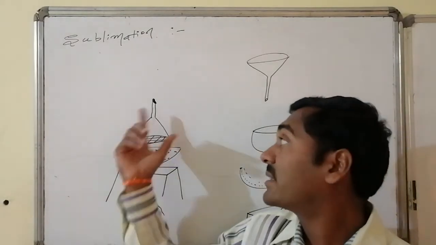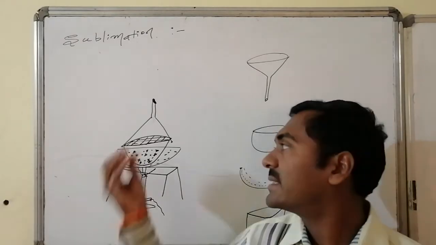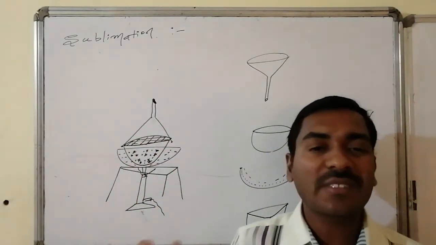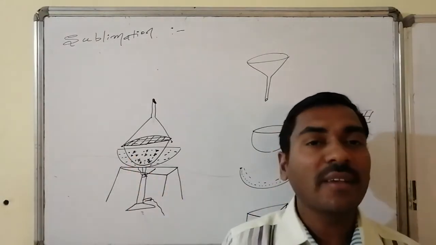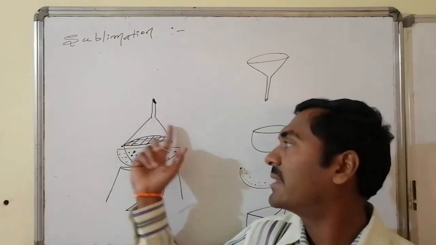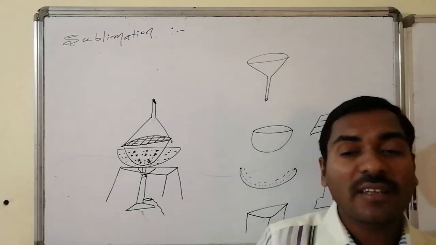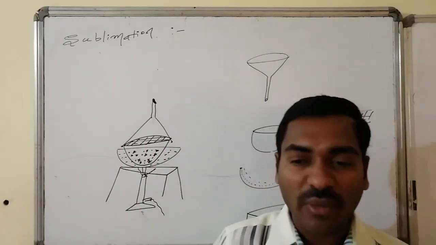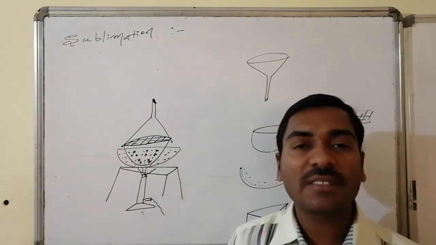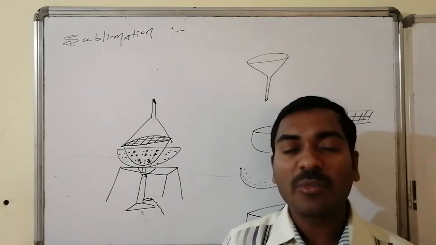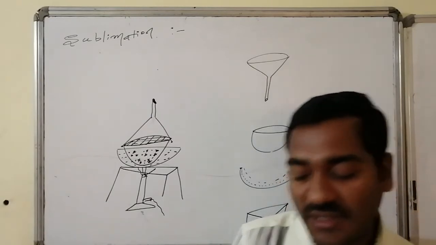If it solidifies at the walls, it appears in the form of a layer. If it solidifies in the atmosphere, it falls down into the china dish. Thus the process is continuous. Our total material is slowly and gradually converted to the gaseous physical state and settles at the inner walls of the funnel. The impurities, which have a higher boiling temperature, maintain the solid physical state, never move to the disordered physical state, and remain in the china dish. Thus we will be getting almost one hundred percent purified compound under this sublimation process.